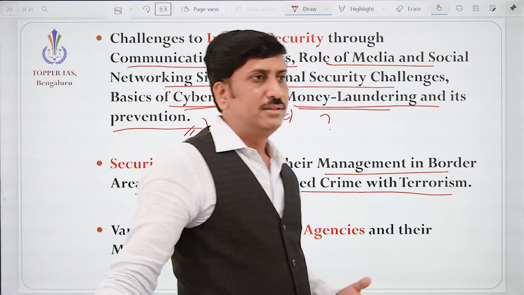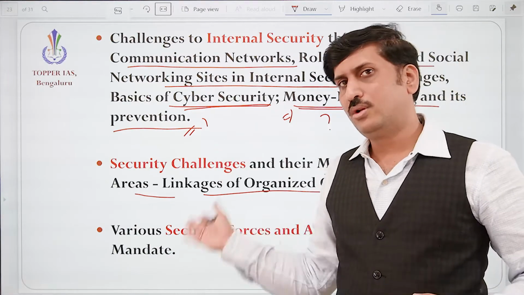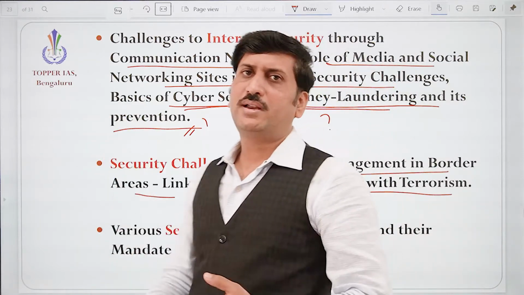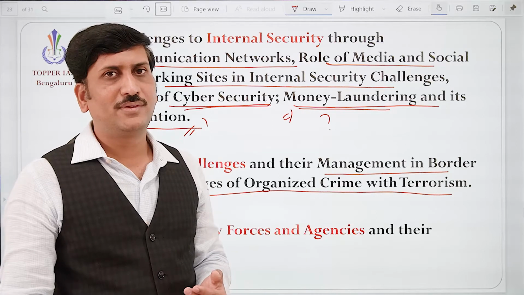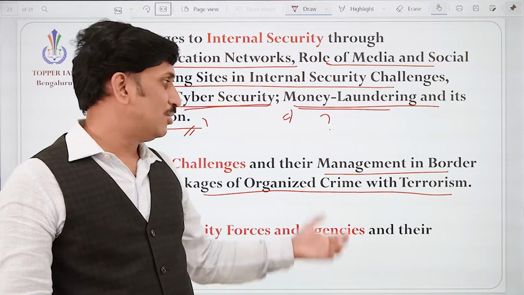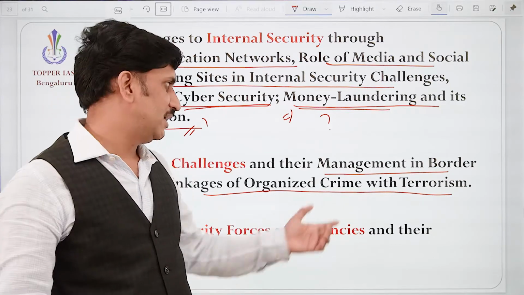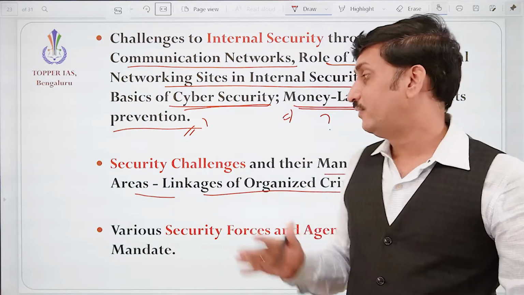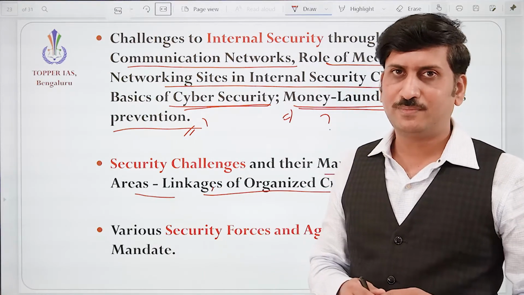The drug mafia needs security to send their drugs. So terrorists can give support, meaning help them to transfer, correct? And the other way around as well. So it is a deadly combination. When two parties meet with bad intentions, like terrorism and weapons, they will support each other. If that is happening, that linkage is the worst for a nation, correct?